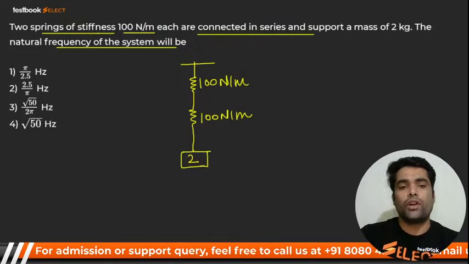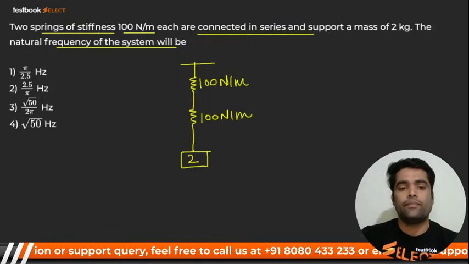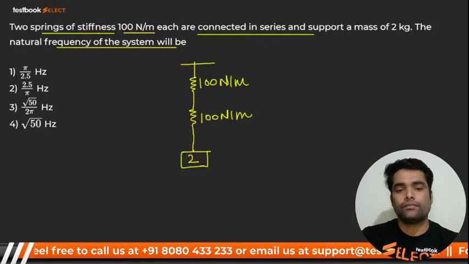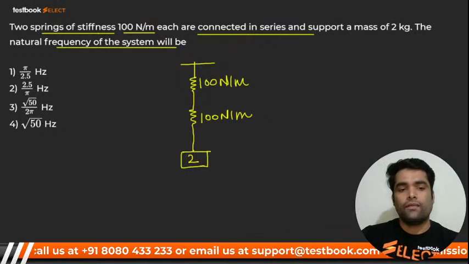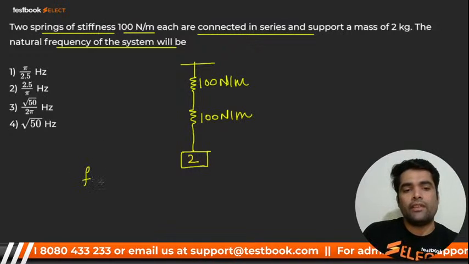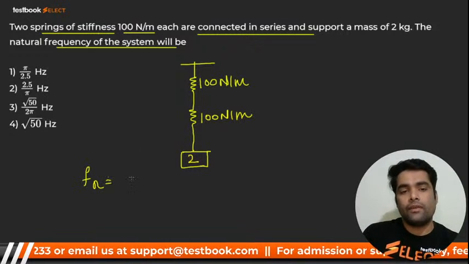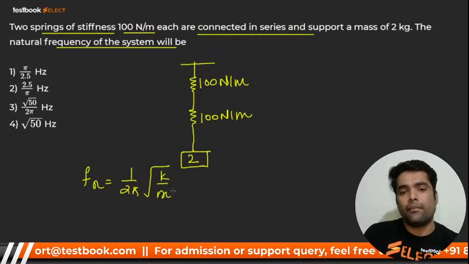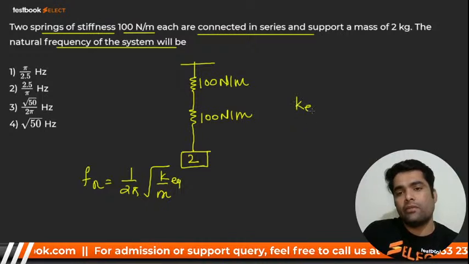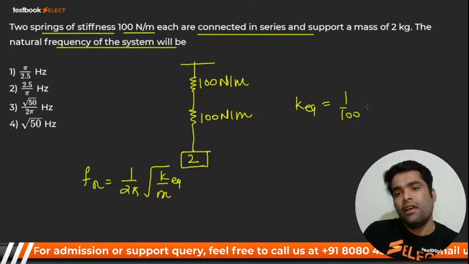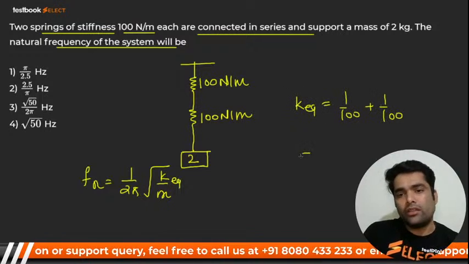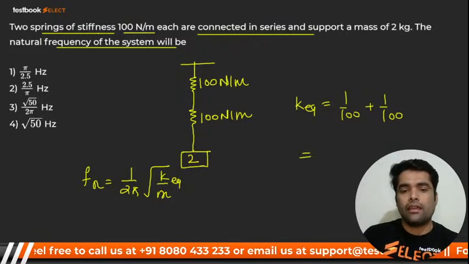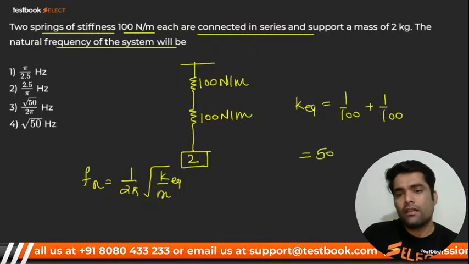We have to calculate in hertz. What should be the formula for it? Can you tell me, beta? The formula is for calculating frequency in hertz, my dear. It is 1 upon 2 pi times square root of k by m, and that k should be equivalent. Here k equivalent will be what, my dear? 1 upon 100 plus 1 upon 100, and you will get how much? I think it should be 50. It is 50, right? 50.